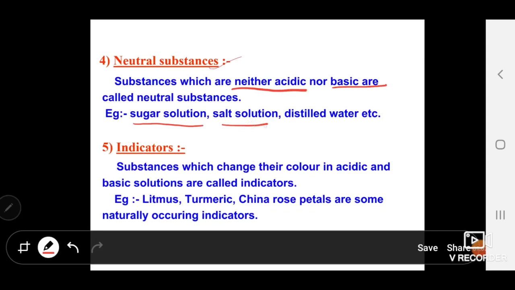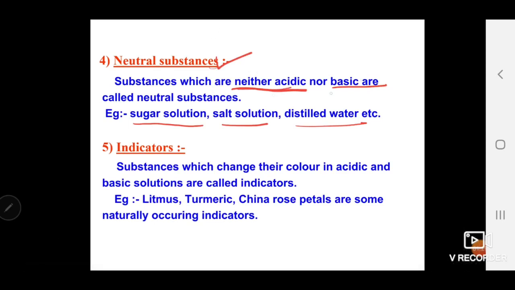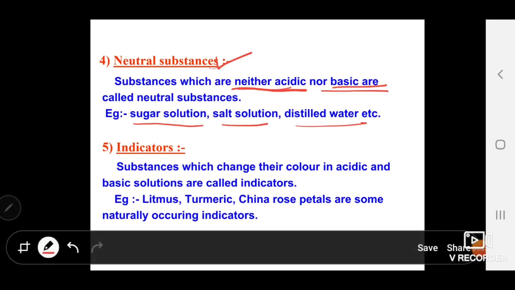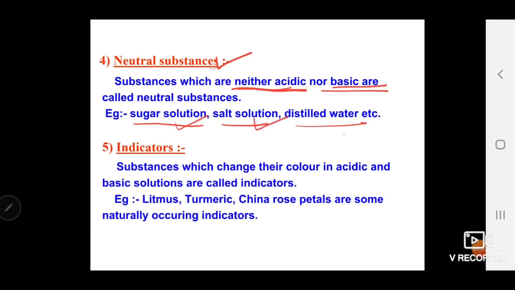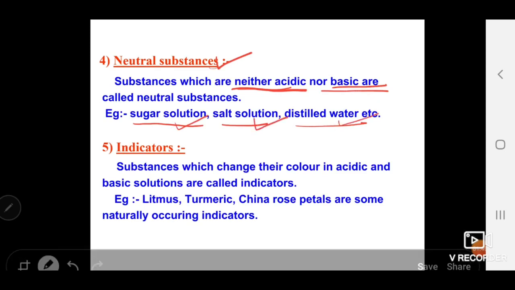That means there is no change of solution. Even in distilled water there is no change of color. So whatever substances you add to water, if the color of the water remains as it is, then such substances or solutions are called neutral substances. Keep in mind, substances which are neither acidic nor basic are called neutral substances. For example, you can write sugar solution, salt solution, and so on.